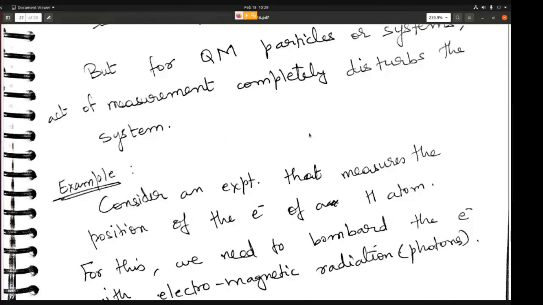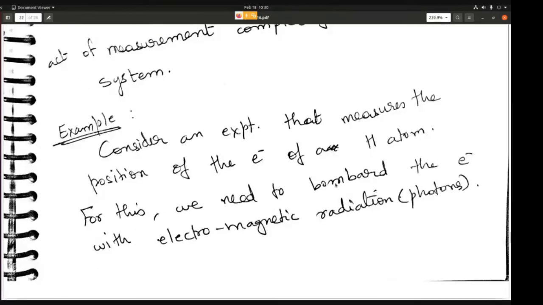Let's consider an example. Consider an experiment that measures the position of the electron of a hydrogen atom. The electron is obviously moving in an orbital inside the hydrogen atom, and we want to find its position. To find the position of the electron, we have to see this electron. And in order to see it, we need to bombard the electron with electromagnetic radiation, which is basically photons. So the first question is, what should be the wavelength of this radiation?